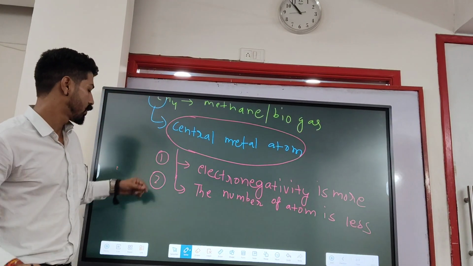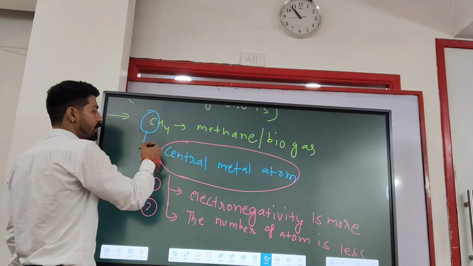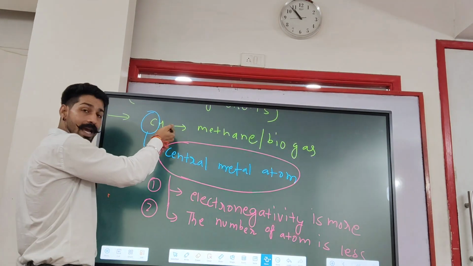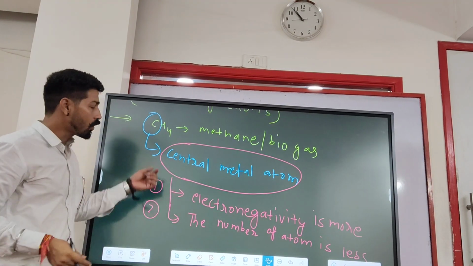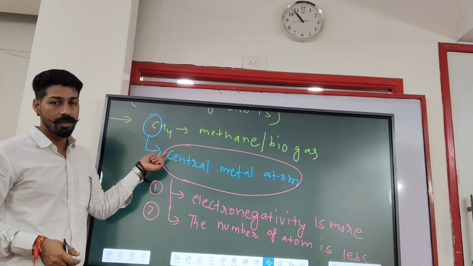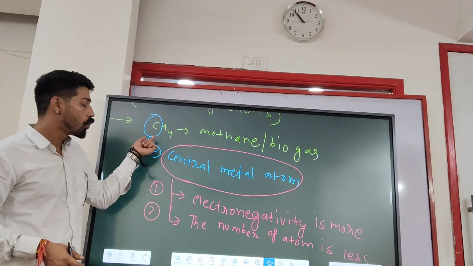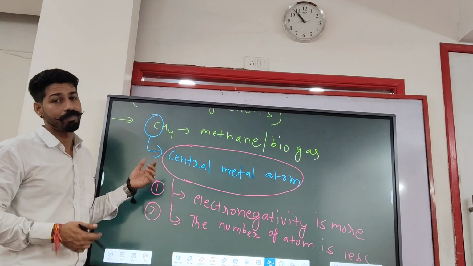So here we can see in CH4, carbon has more electronegativity as compared to hydrogen, and carbon is only 1 in number, and in hydrogen we can see 4 hydrogen atoms are there. So we can easily recognize who is the central metal atom. So here the central metal atom is carbon.